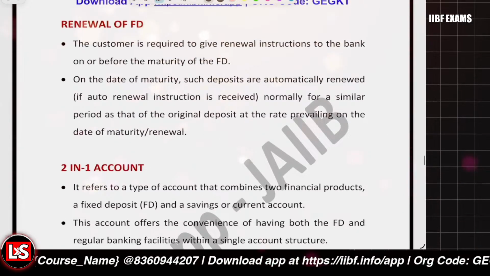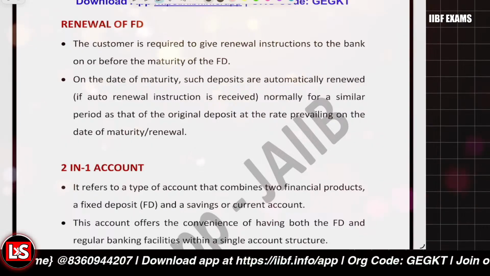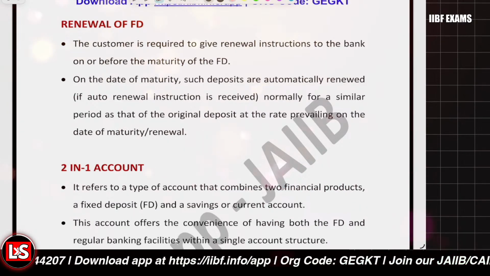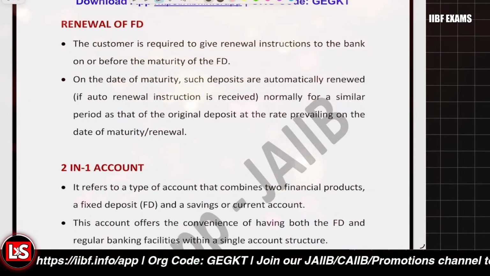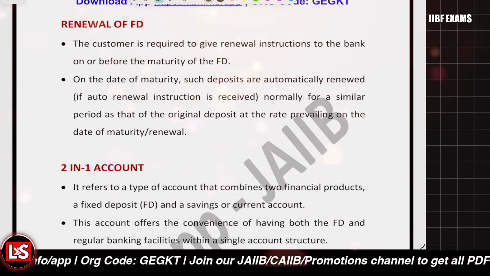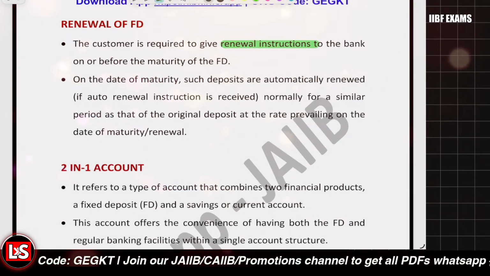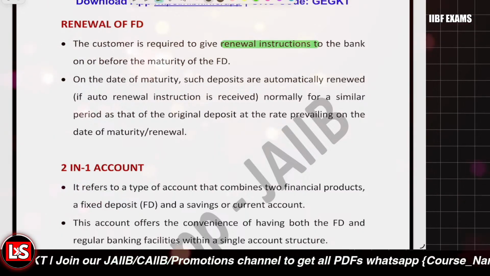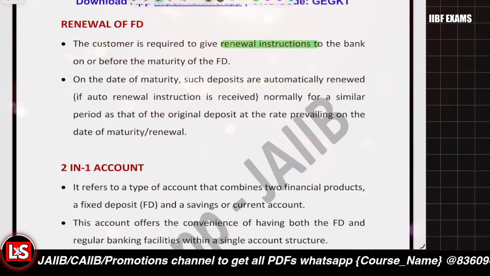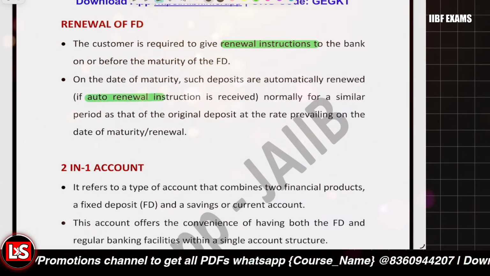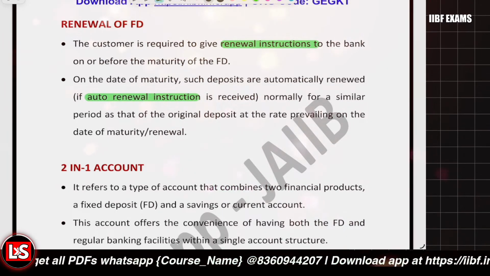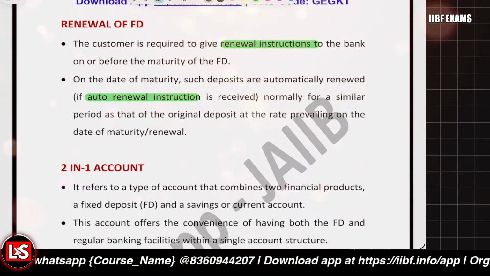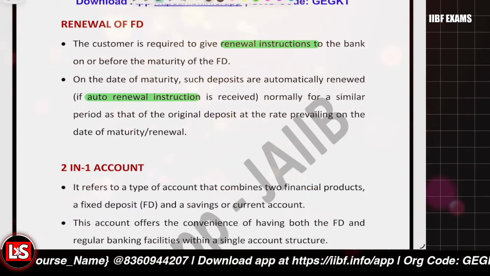Then it's related to the renewal of the FDR. Customer instruction is to be given on or before the maturity. If an auto renewal instruction is given, then for the same tenure the FD will be renewed at the prevailing rate of interest applicable at the time of maturity.